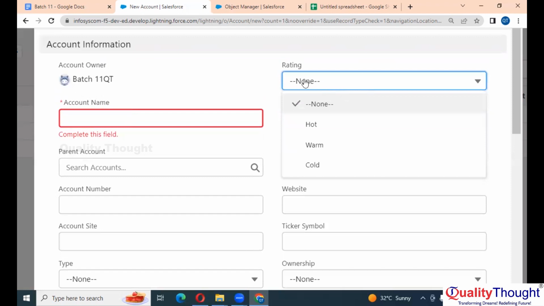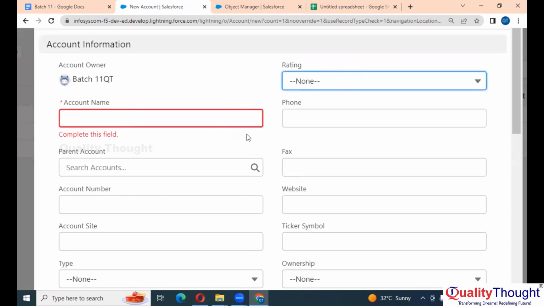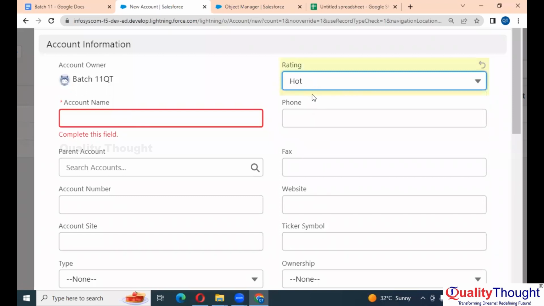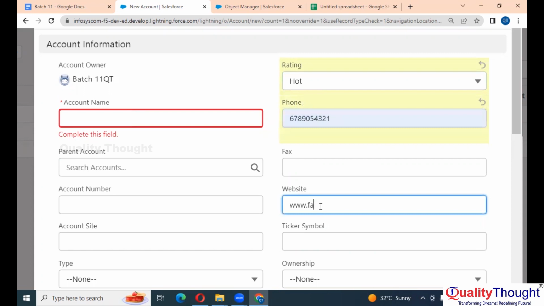Is this and this the same? No, right? Is this Rating and this Account Name the same? No, right? It already contains some values. For example, if I click on Hot, it is of Hot value, right? If I write this number, it is a value in a field called Phone. Let's say here, faisal.com. This is again a value in a field called Website, right?